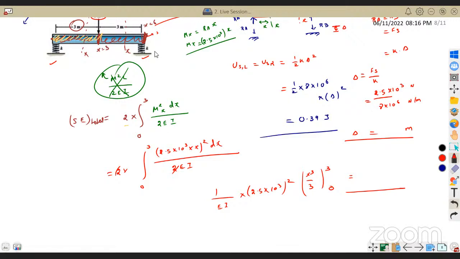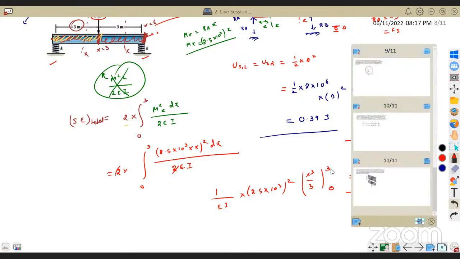What's the answer? Sir, you don't need the EI value. Just give the answer in terms of numerator by EI. In the exam, the EI value will be given, you don't worry. Here you don't take the EI value, just put 1 by EI and the numerator. You can solve that and you will get the answer. There won't be an issue in that.